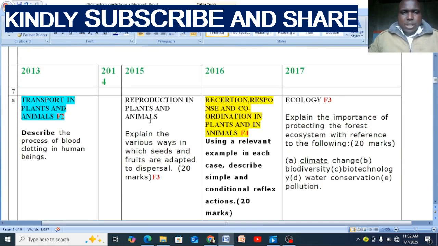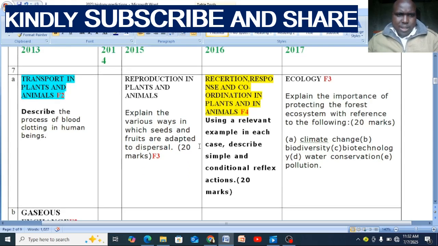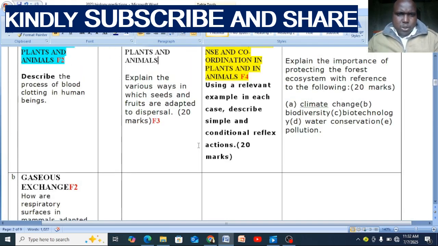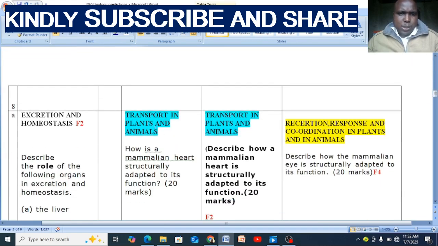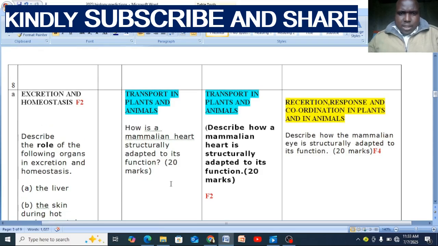2015, reproduction. We had reproduction, explaining the various ways in which seeds and fruits are adapted to dispersal. That was 2015, question 7A. In fact, the question was 20 marks. Then question 8 was transport in plants. How is the mammalian heart structurally adapted to its function? That was number 8A, 20 marks.